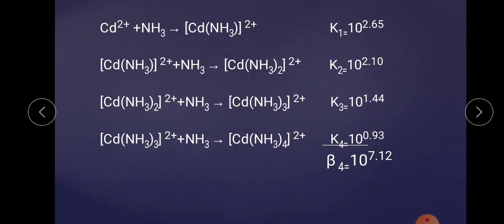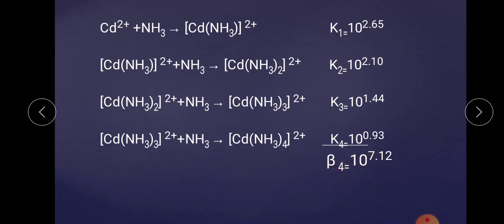Suppose in this case 4 steps have been observed, hence K1, K2, K3, K4 and its product is considered as beta 4 because there are 4 steps. This is the overall stability constant or overall formation constant, or it is also known as the cumulative stability or formation constant.